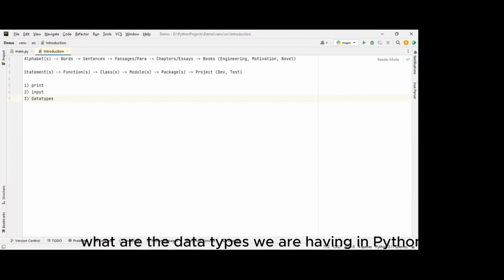What are the data types we are having in Python? We can categorize them into four different types. So the first one is numbers, like integer and float. Then we are having a sequential data type. In the sequential data type, we are having string, list, tuple, and dictionary.